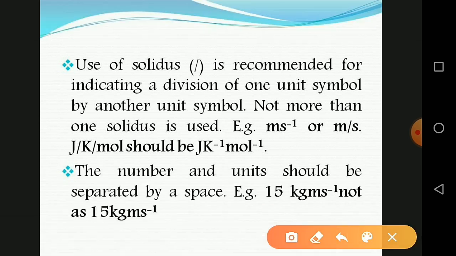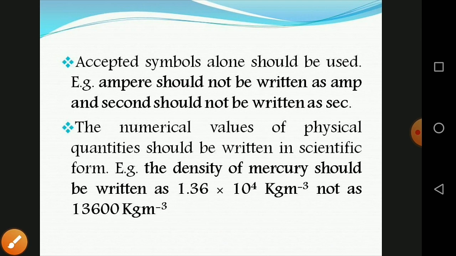And this one is the correct. This is not incorrect. And the next one, accepted symbols alone should be used. So ampere, for example, should not be written as amp, and seconds should not be written